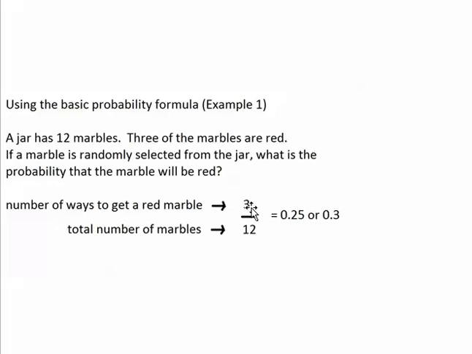We'll put that number on top, that's X. There are 12 possible outcomes because there are 12 marbles in the jar, so let's put 12 on the bottom. That's N. 3 divided by 12 is 0.25, so the probability of red is 0.25. We got the probability by just dividing X by N. If we round the answer to 1 decimal point, it's 0.3.